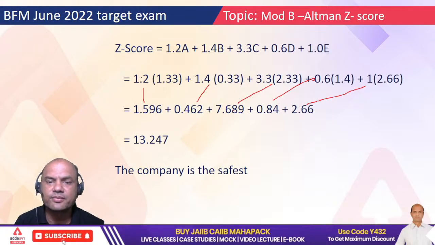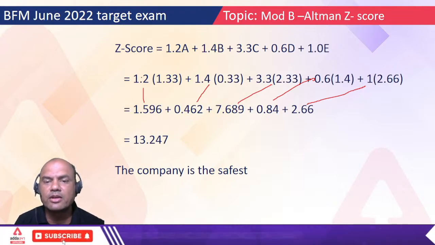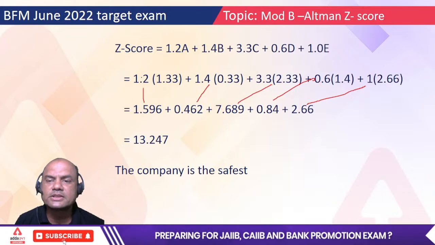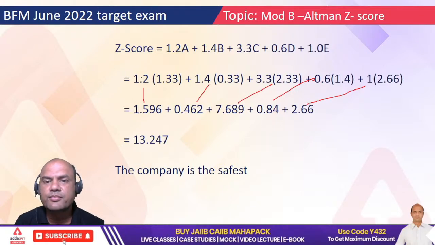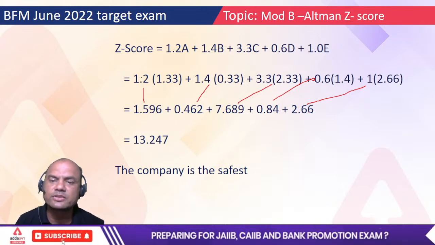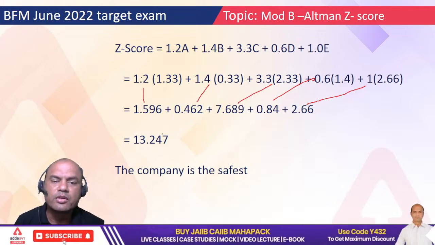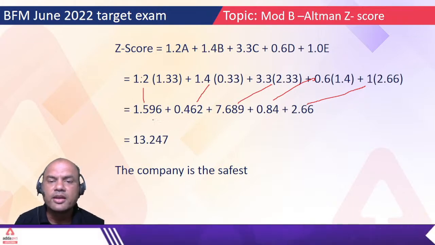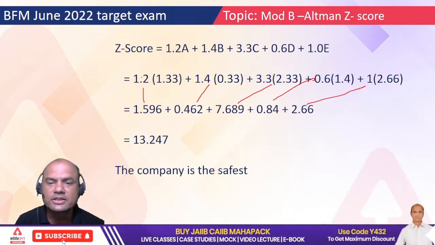Fast. Type yes. I'm waiting for your answers. Many of you are typing now. 0.6 into 1.4, 0.84. Are you getting this answer? Okay, and the last one is 2.66. Add them. What is the answer you are getting? Total, are you getting this? 13.24. Everyone should get this answer. 7 plus 1, 8 plus something, 2.66.